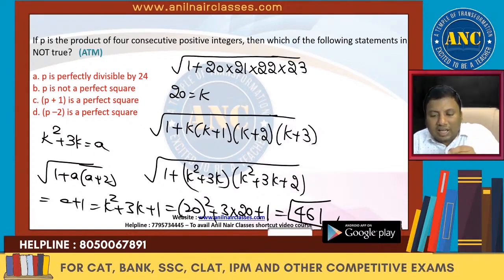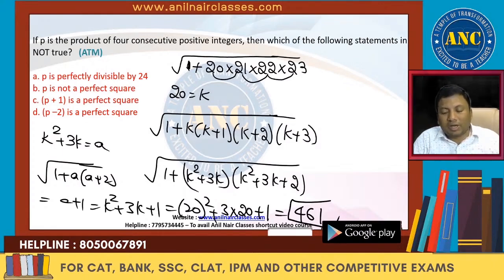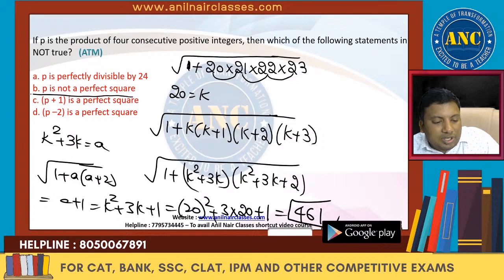I hope the idea is clear. Here the difference is 1. I will come back to that point. I hope it is clear how to solve. The product of four consecutive positive integers, if I add 1 to it, will become a perfect square. This third point is what we used.